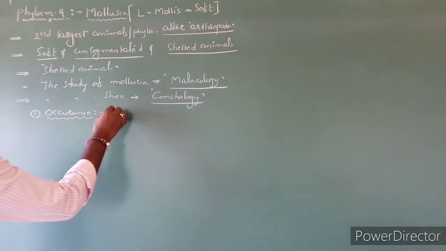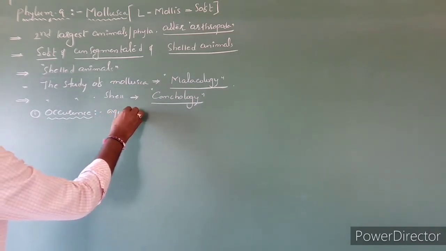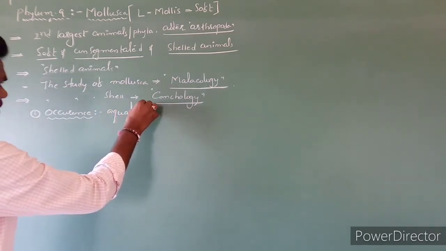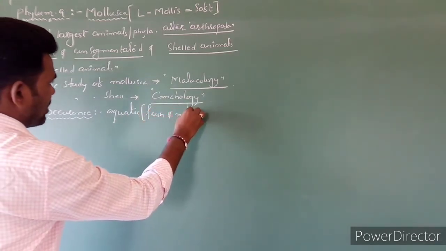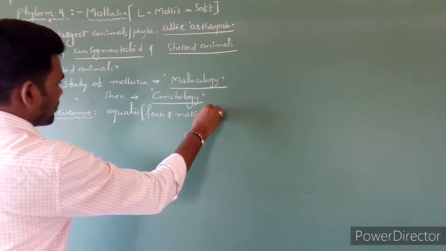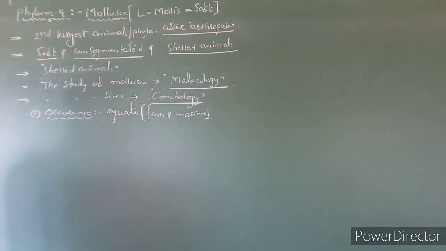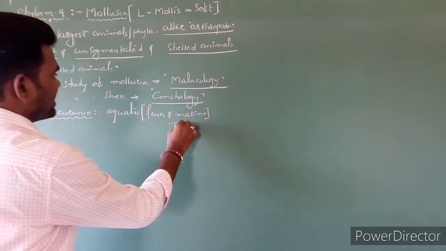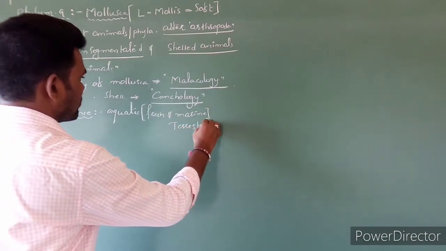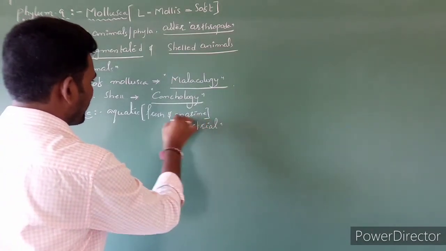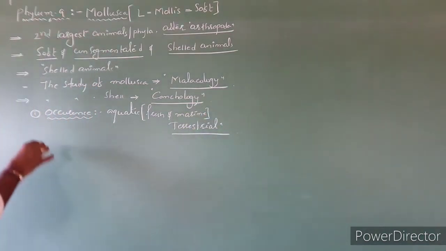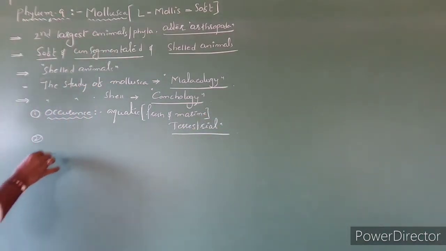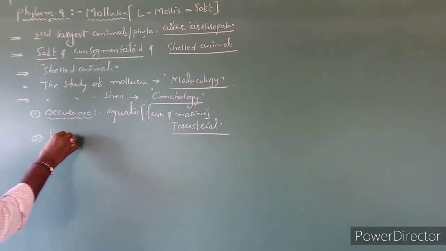Occurrence is mostly aquatic, some freshwater and some marine, and some species we can notice are terrestrial also.